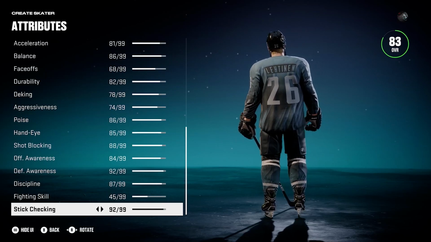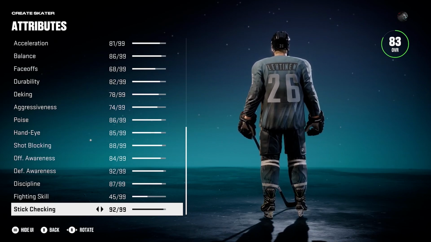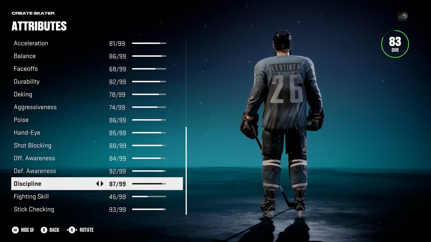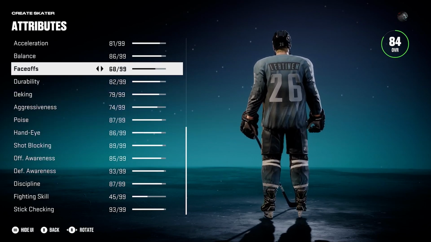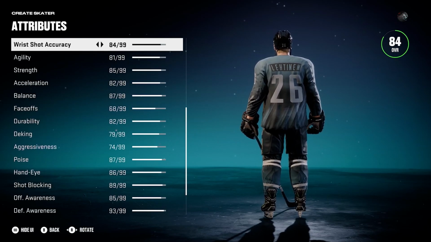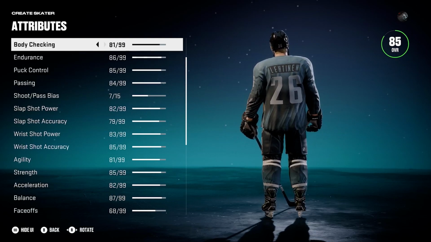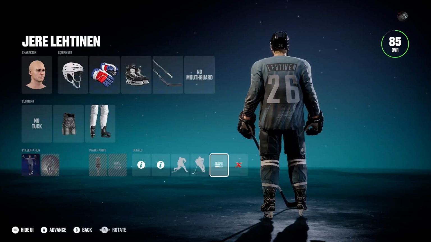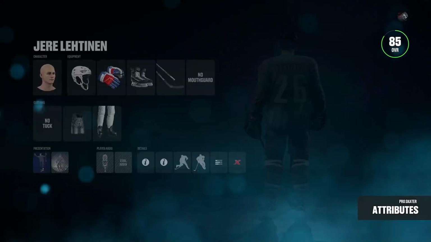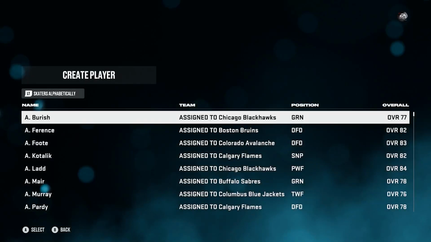And you can see it comes out to an 83. Meanwhile, the rating on the actual thing says an 85. So basically, I just go through each attribute and add 1 to it until it gets up to an 85. And once it's at an 85, he is pretty much ready to go. See, he's already an 85. I'll just add everybody 1 attribute, and he's an 85 overall and ready to go. It's just easy like that. So I'll assign him quickly here to Dallas, so that way we can get him on to the Dallas Stars.